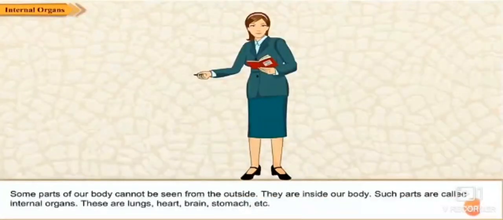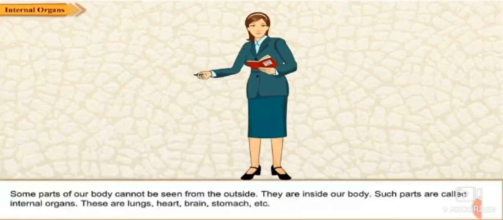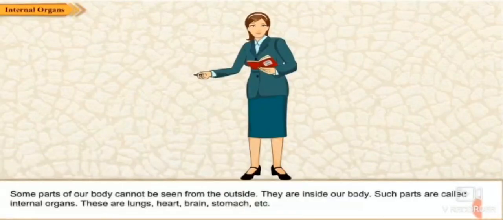So students, internal organs are organs that cannot be seen from outside and are inside our body. Such parts are called internal organs. For example, lungs, heart, brain and stomach are internal organs. Children, I can't see your lungs, heart, brain or stomach because these parts are inside your body. I will show you the pictures of internal organs.